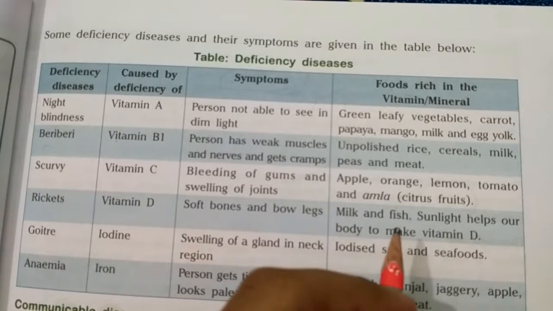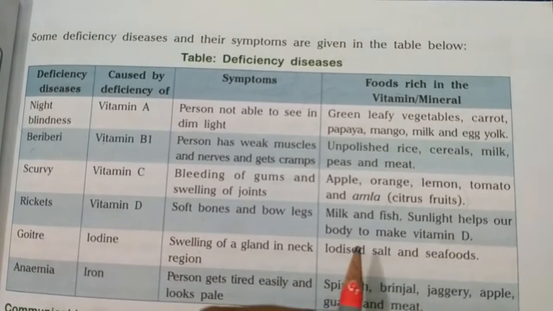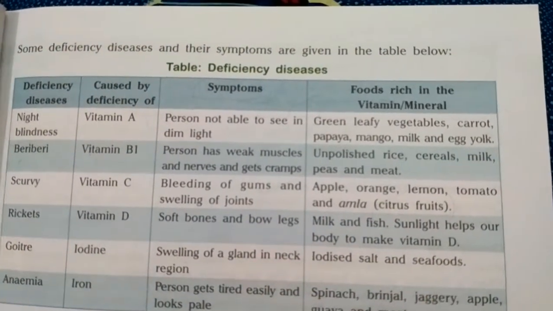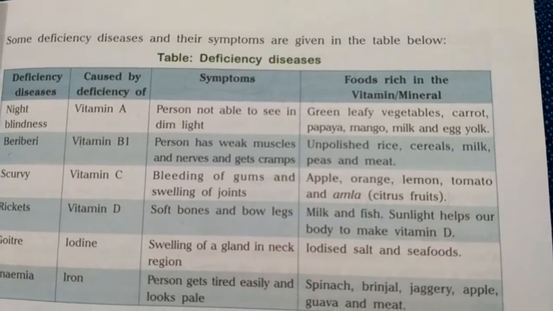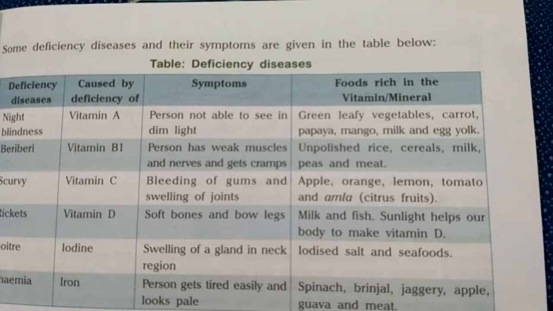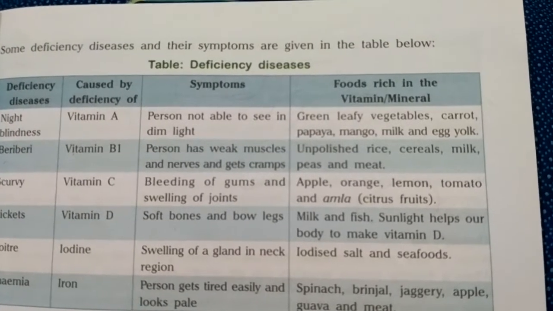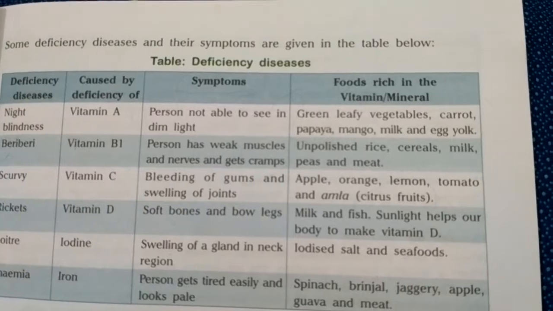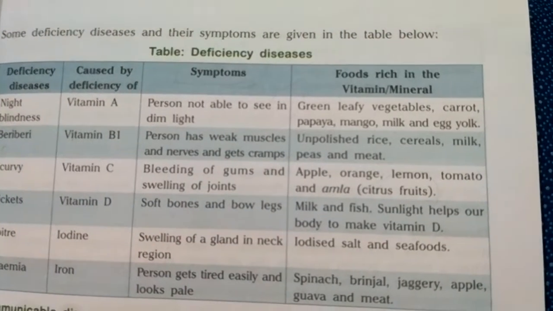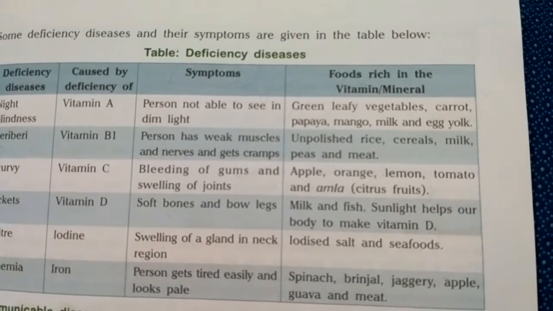So milk and fish. Sunlight helps our body to make vitamin D. I have already told you that if we go out in proper sunlight in the morning, early morning sunlight, then our body will get vitamin D naturally from the sunlight. It will be able to produce vitamin D inside it.